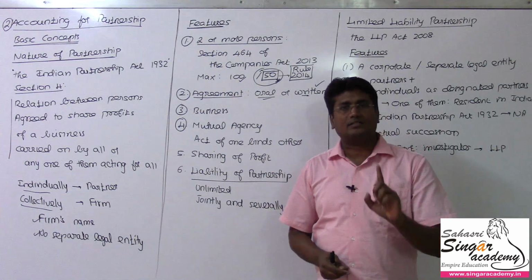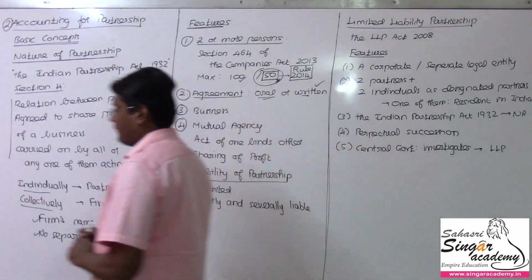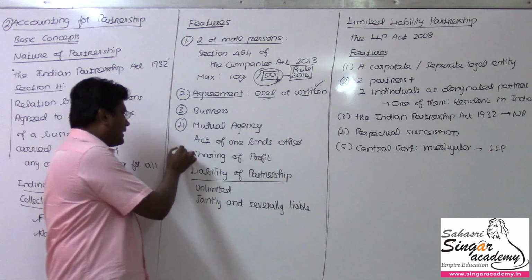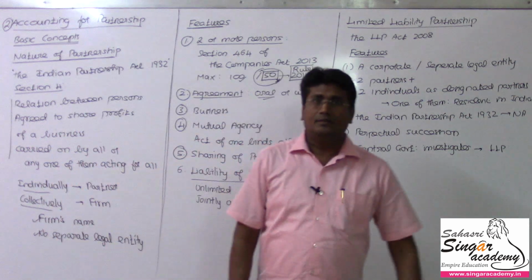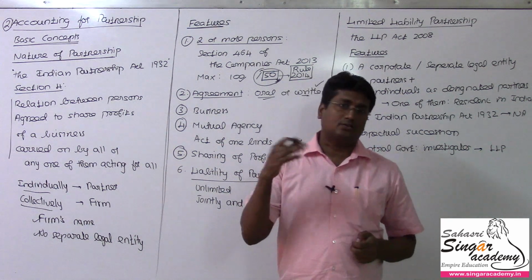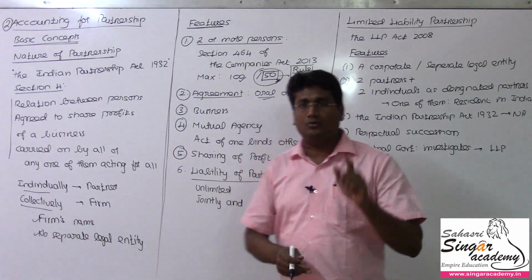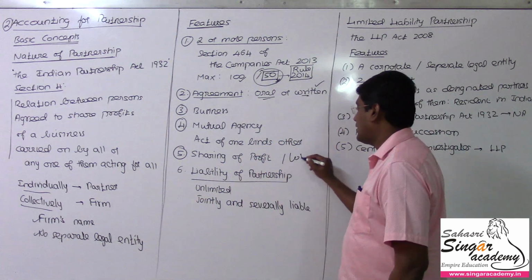So one of the partners' mistake binds the others also. I hope you could now understand the fourth point. And whatever the profit you get here will be shared. Whatever the profit is there, that profit will be shared among the partners. It is also agreed. Okay, sir, profit, we are pretty happy to share the profit. No problem. If loss arises, what happens then?